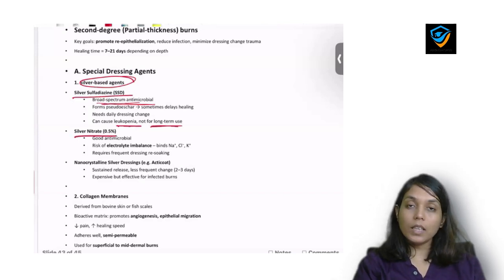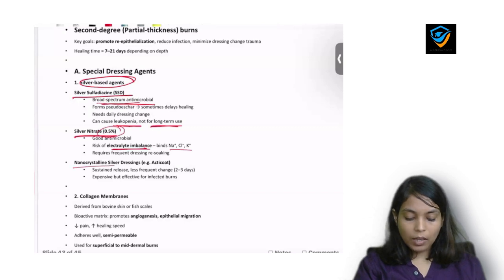Second is silver nitrate. The concentration is 0.5%. It is also antimicrobial, but it causes electrolyte imbalance. Okay, because it binds to the different electrolytes, and that is the reason if patient is already having electrolyte imbalance, we'll avoid applying silver nitrate.